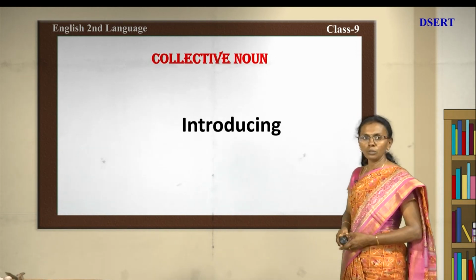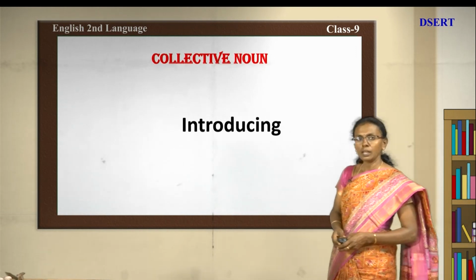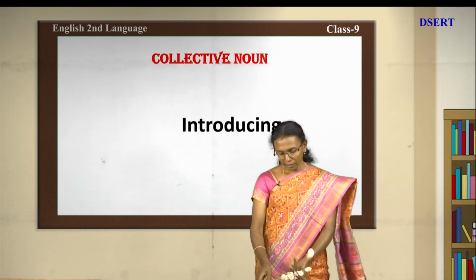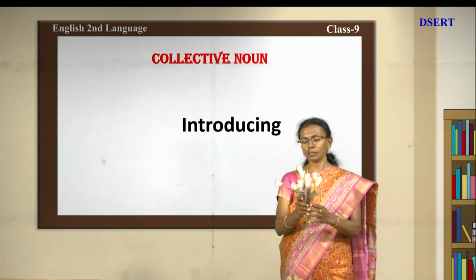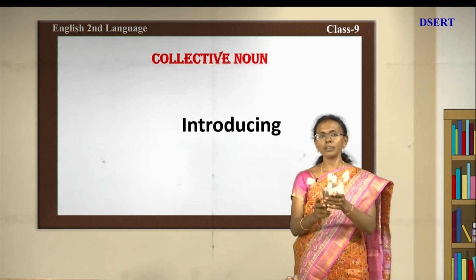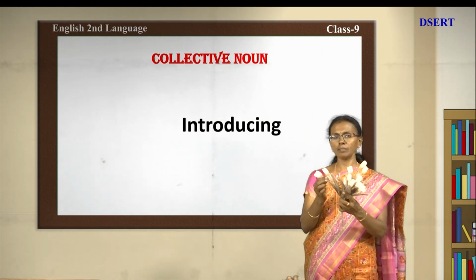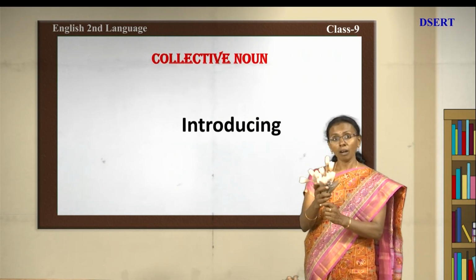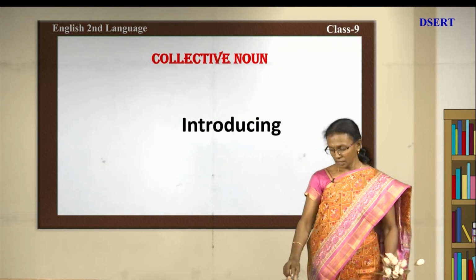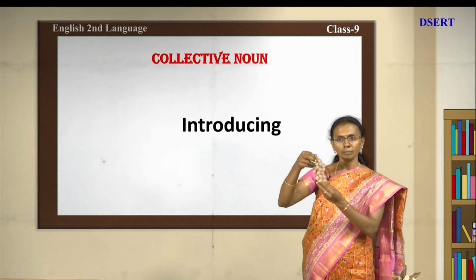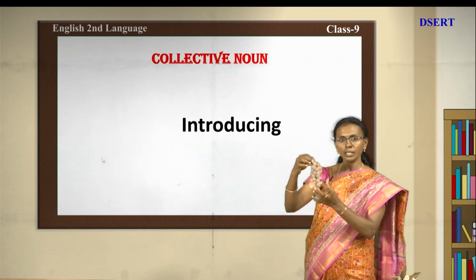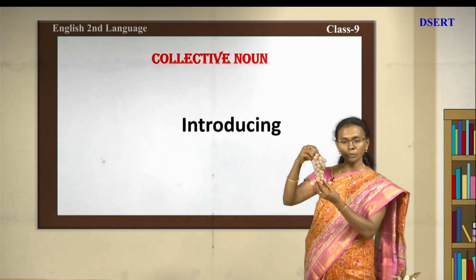Now, we come to collective nouns. Children, I have a few things before you. See, you can see the flowers here. This is not a single flower, it is a bouquet of flowers, and you can see grapes here, is it not? So, these grapes are not single, they are in a group. So, we call this one a bunch of grapes.